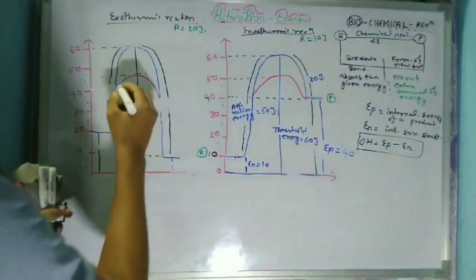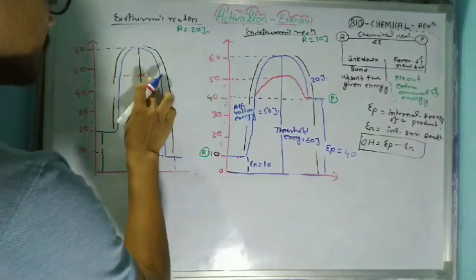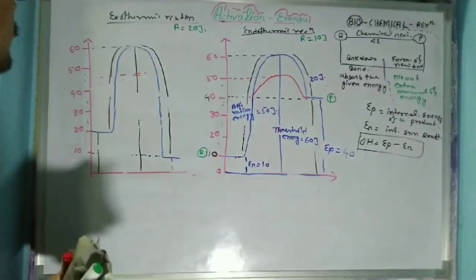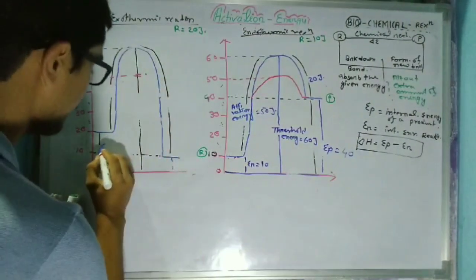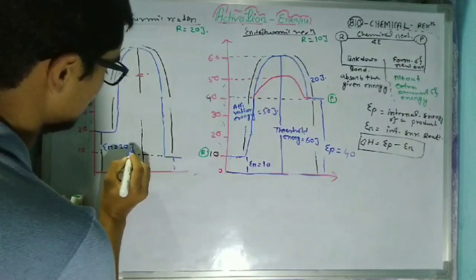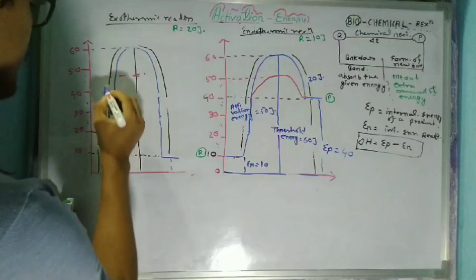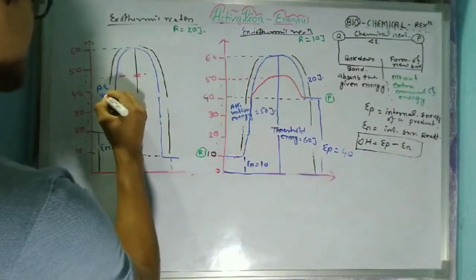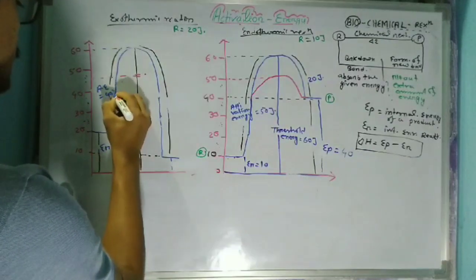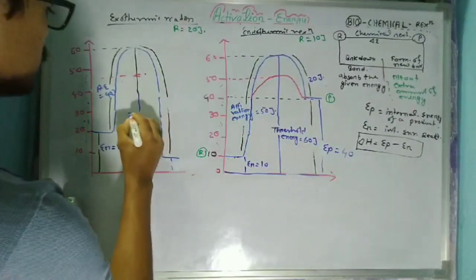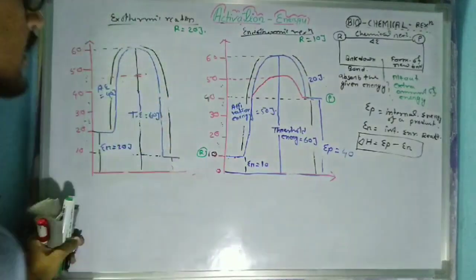Now if we talk about the exothermic reaction, in case of an exothermic chemical reaction, the value of ER is 20 joule. That's why I have drawn this graph from this 20 joule. The value of activation energy is 40 joule, and the value of threshold energy is 60 joule.